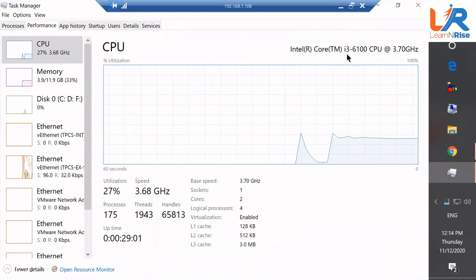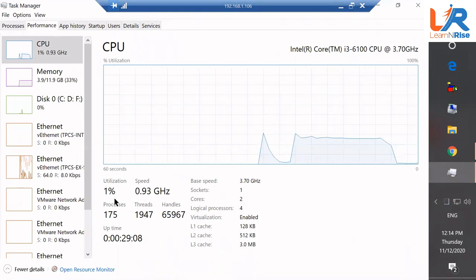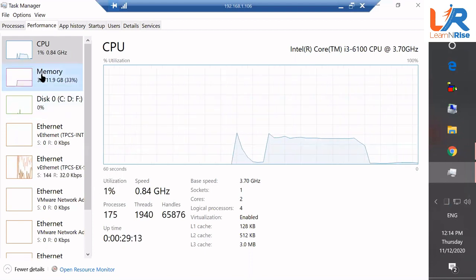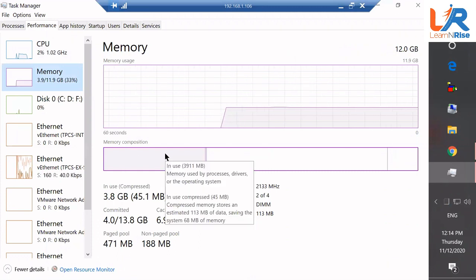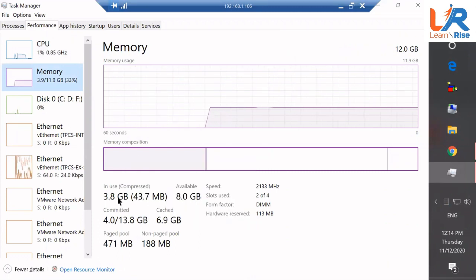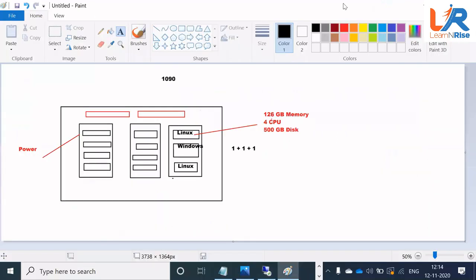I have an i3 installed in my laptop, right? I have a 3.7 gigahertz processor, but how much am I utilizing? Let's look at that utilization. I have so much memory installed, but I am only using 4 GB. I hope everyone will notice almost the similar thing. Yeah, that's right. So look at that, the wastage of the resource.